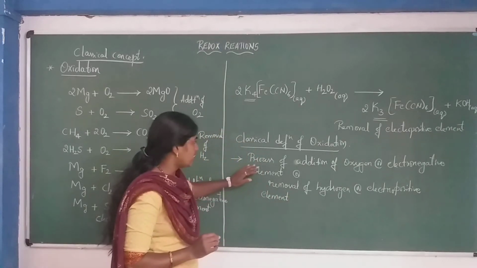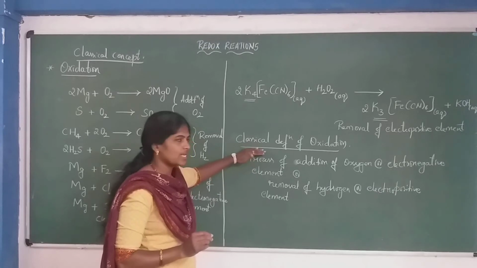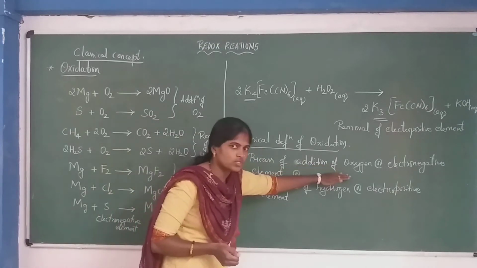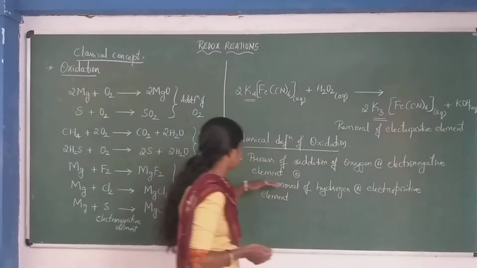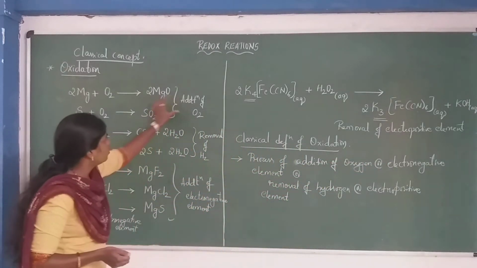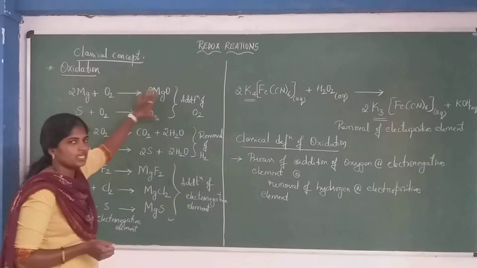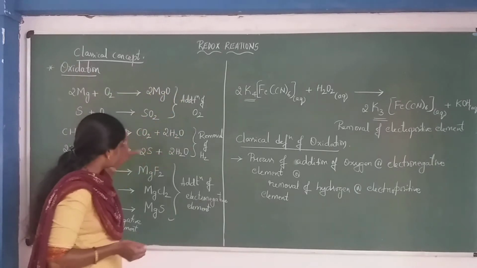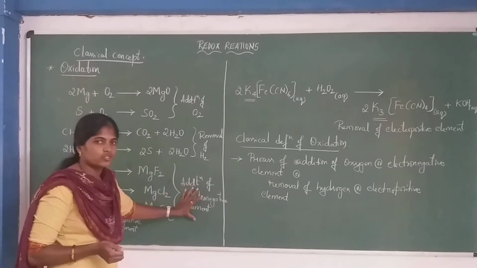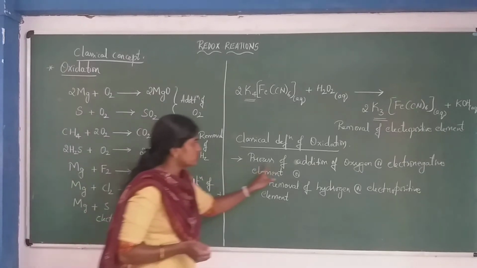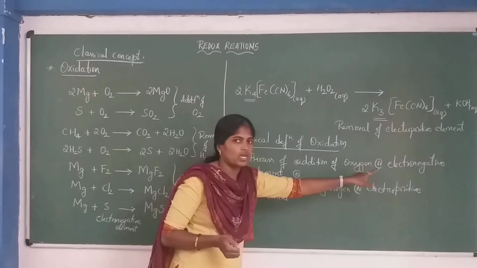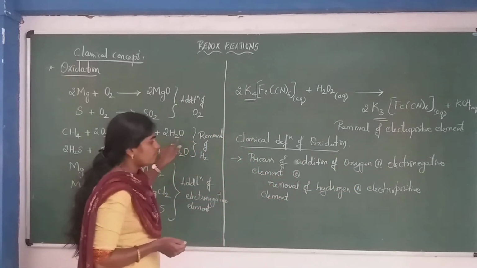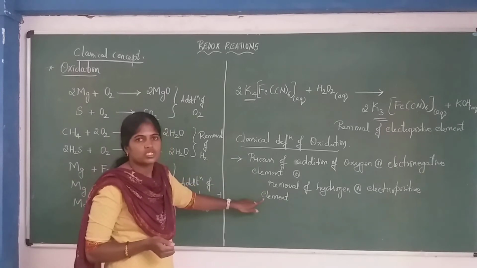Understood? So according to this classical definition of oxidation, it is a process of addition of oxygen or electronegative element. Okay? In these two reactions you have seen addition of oxygen, and these three reactions, addition of electronegative element. So the process of addition of oxygen or electronegative element and removal of hydrogen and electropositive element.